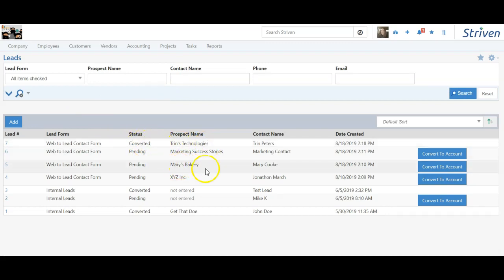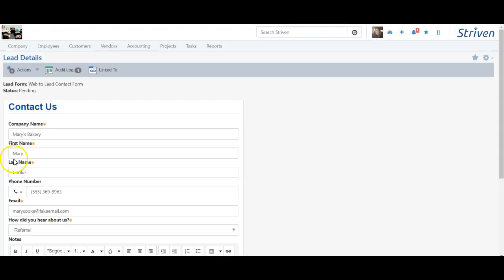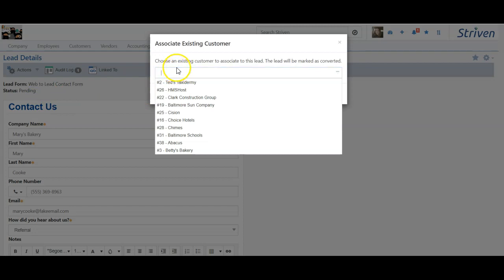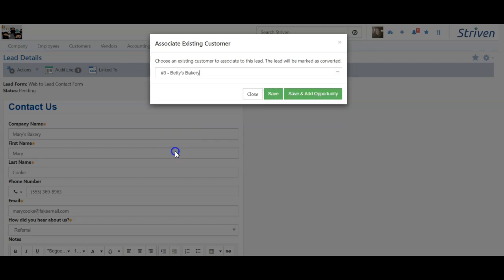Oh, I see Mary's Bakery's in here, but I think that's already a customer in here possibly, but possibly under another name. So I'm going to click on the number, go to Actions, but instead of convert into a customer, I'm going to associate it to an existing customer. This is going to let me choose from existing customers in my system to associate this lead to them. I happen to know Mary and Betty work closely together, so I know Mary actually meant Betty's Bakery. So I'm going to go ahead and associate it to Betty's Bakery.